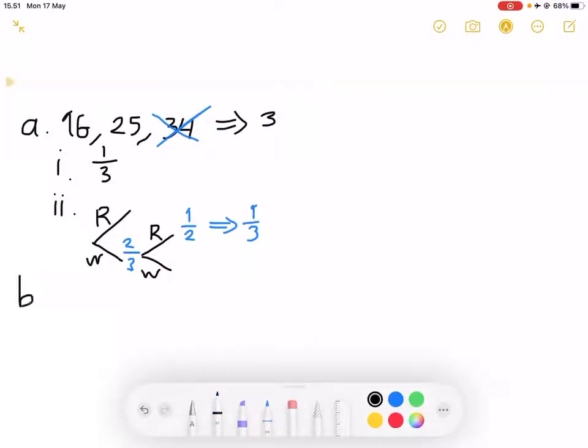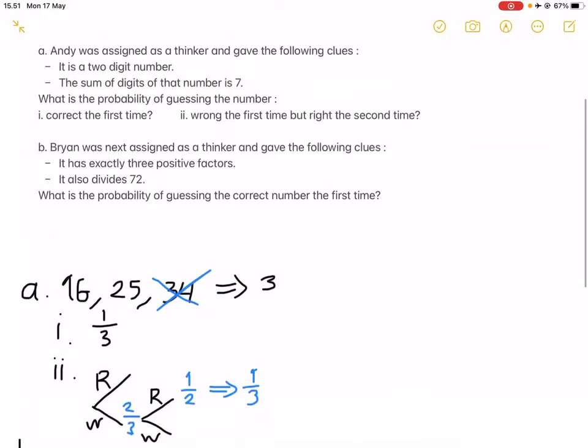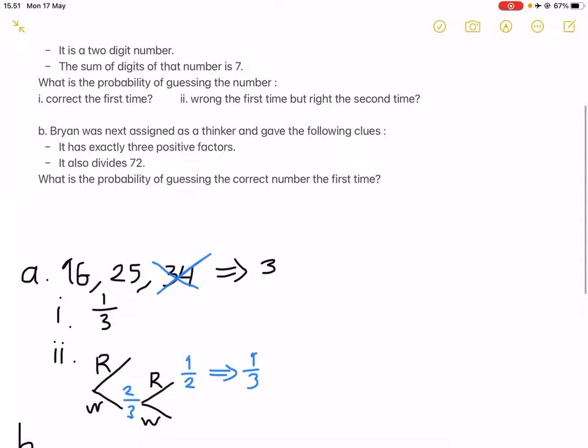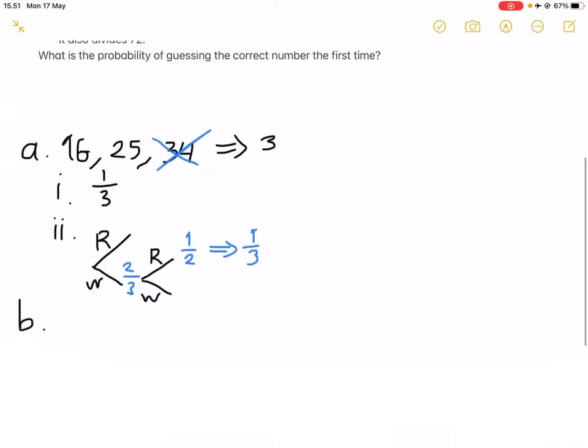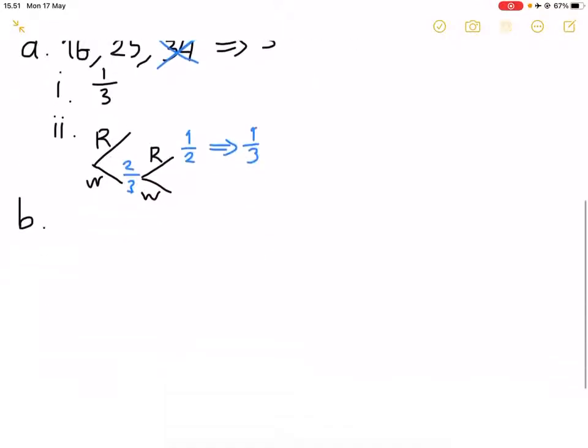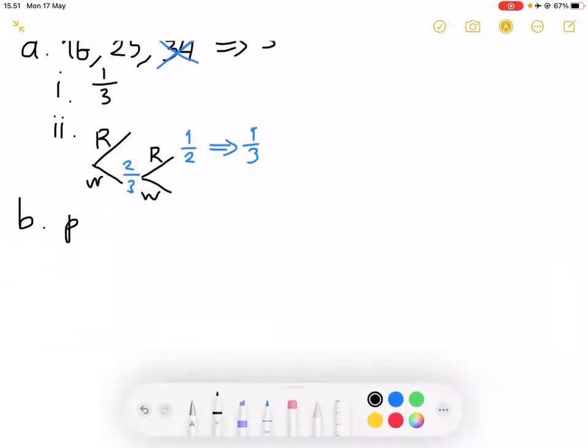Finally, for part B, another thinker is assigned and gave the following clues. It has exactly 3 positive factors and it also divides 72. Well, a number that has 3 positive factors is expressible as p squared, where p is a prime number.